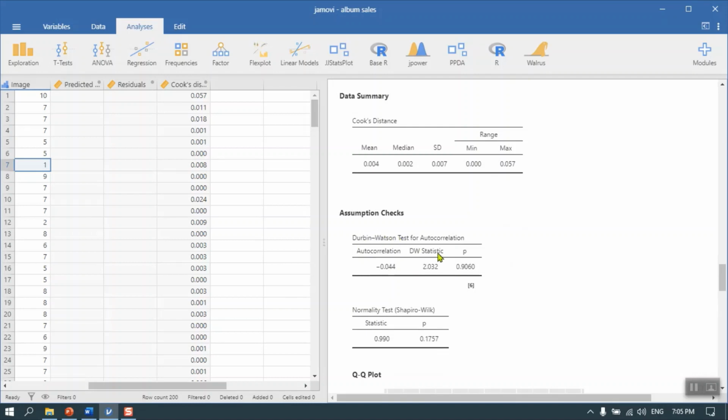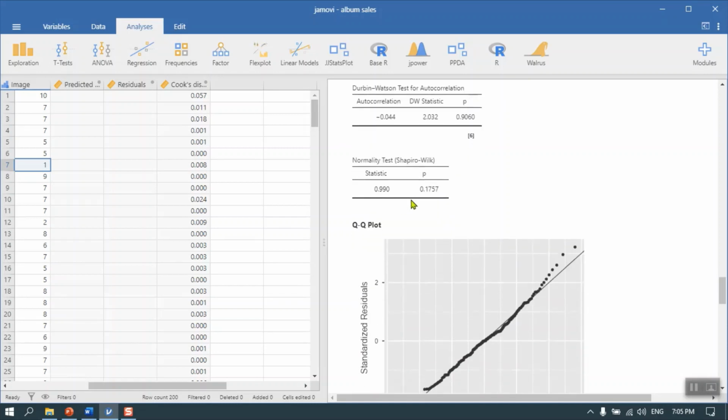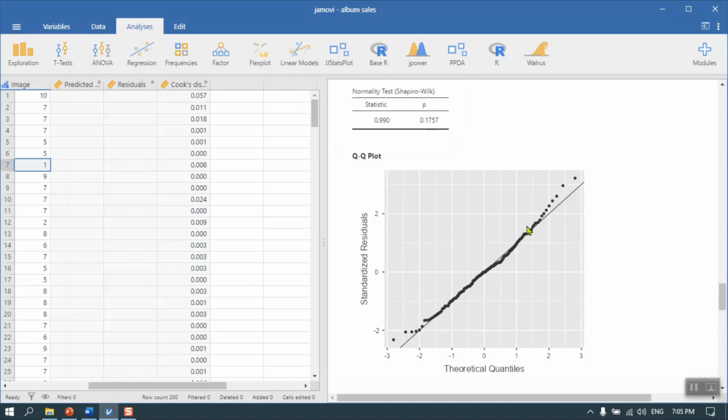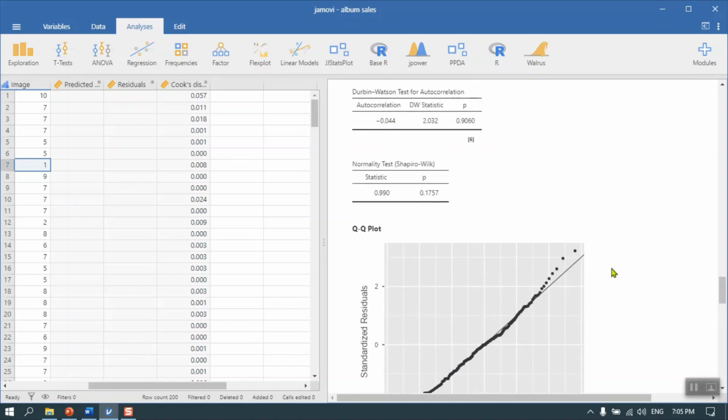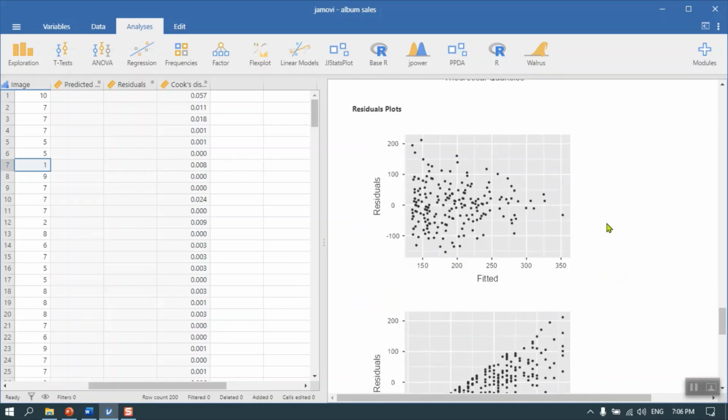For the independence, the autocorrelation test, the p-value is 0.9060, that's the Durbin-Watson. And the test for normality, curiously enough, the Shapiro-Wilk, says it's kind of normally distributed. If you look at the tails, these are the residuals being normally distributed, although I think we're going to see in a few minutes in the residual plots themselves that there may be other assumptions.